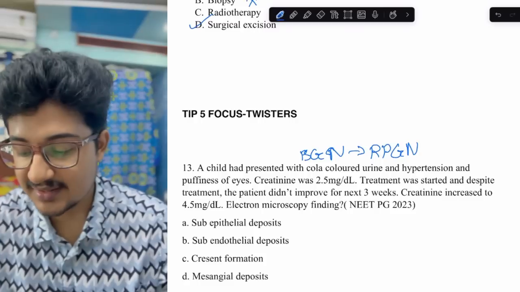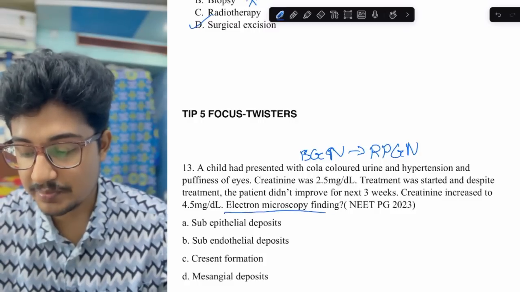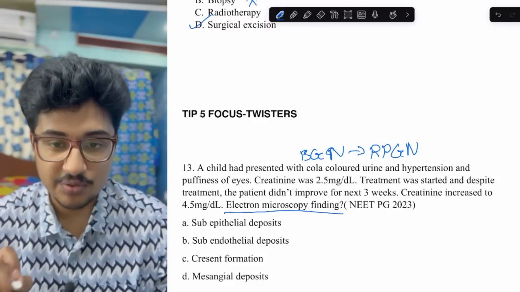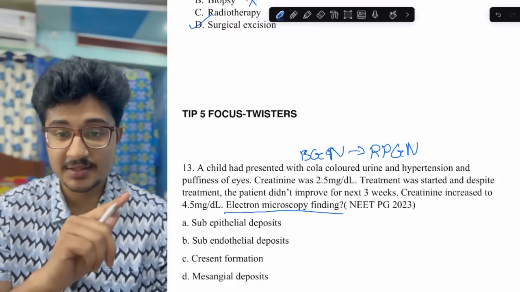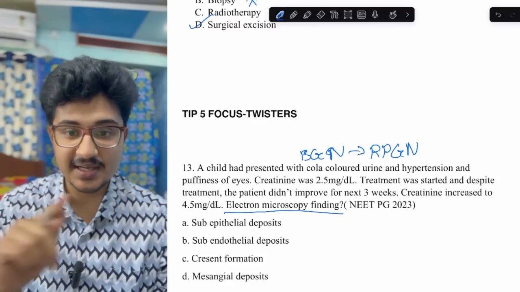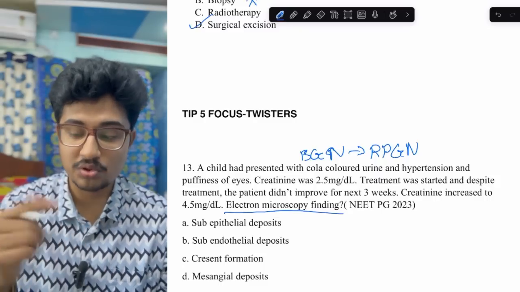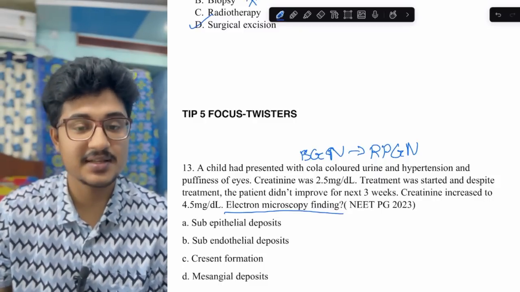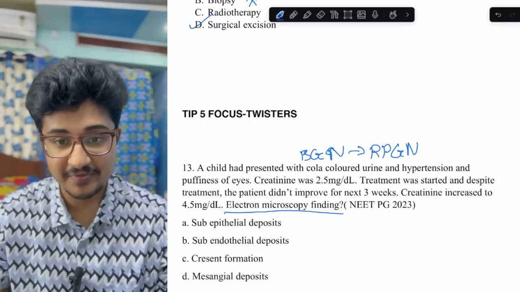In the last line there is a twister: an electron microscopic finding. During my NEET PG exam, I used the cursor to read each and every line and each and every word so that I don't miss anything. In the last line, there was an electron microscopy finding.